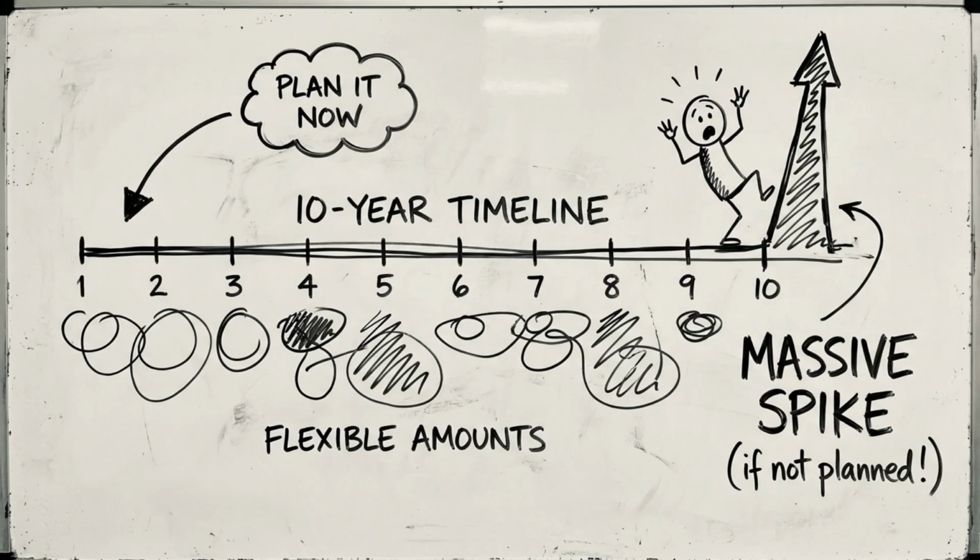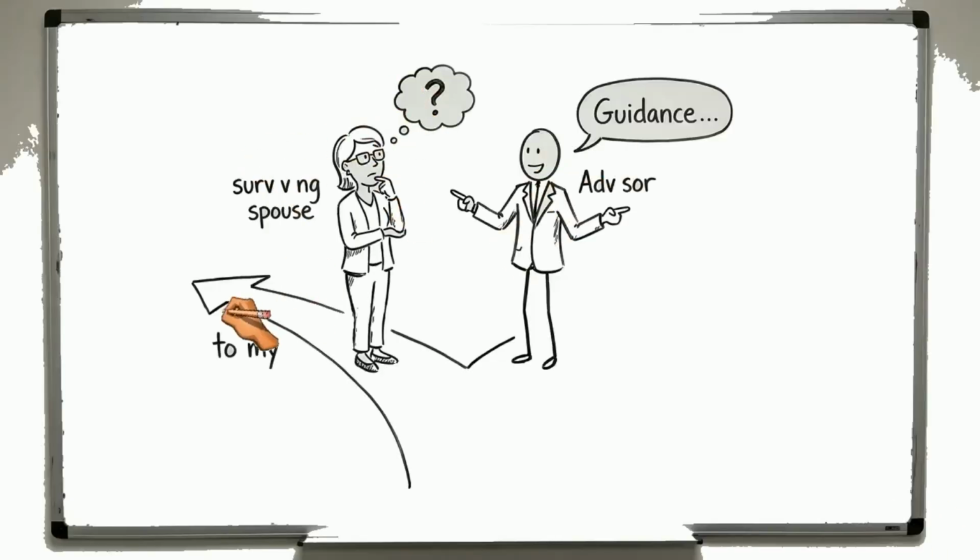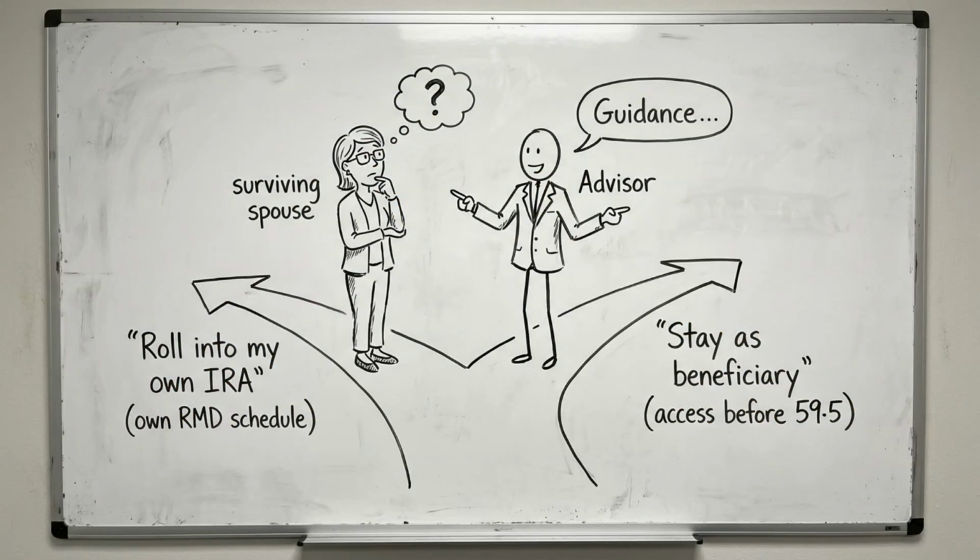There is no required annual minimum for many beneficiaries. But you cannot let the account sit untouched and take everything in year 10 without tax planning. Spouse beneficiaries have different options. A surviving spouse can roll the inherited IRA into their own IRA, treating it as their own account with their own RMD schedule. Or they can remain as a beneficiary, which allows access before age 59 and a half without penalty, useful if the spouse is younger. Consult a CPA or financial advisor about which option is optimal.